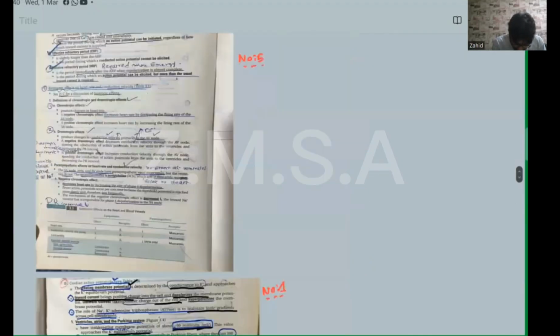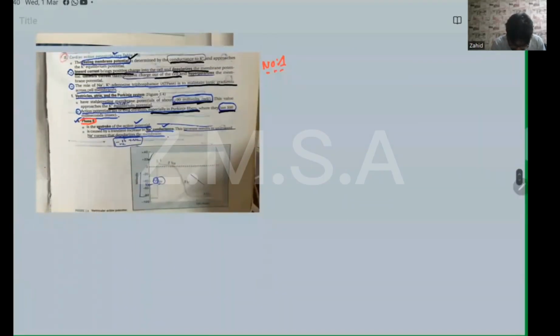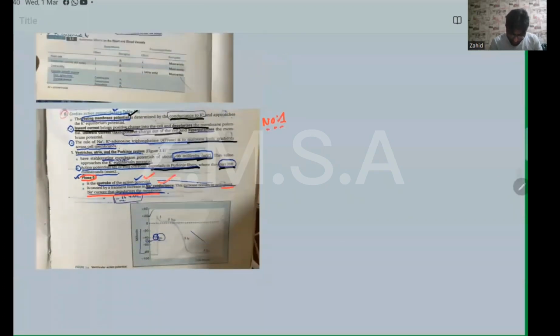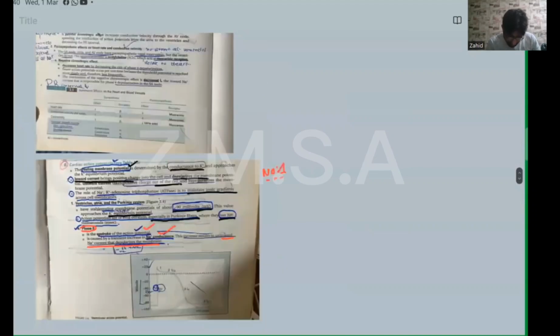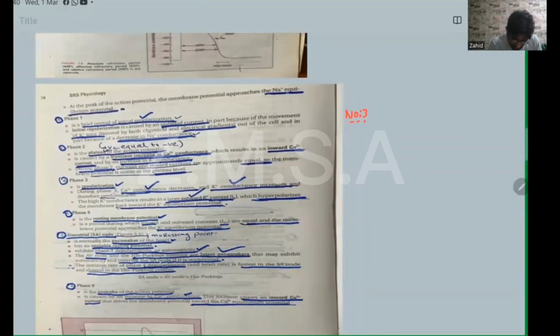Here is phase 0. From the BRS Physiology, phase 0 is the upstroke of the action potential. It is caused by a transient increase in sodium conductance, which results in an inward sodium current that depolarizes the membrane. Phase zero and phase one are shown here. At the peak of the action potential, the membrane potential approaches the sodium equilibrium potential.